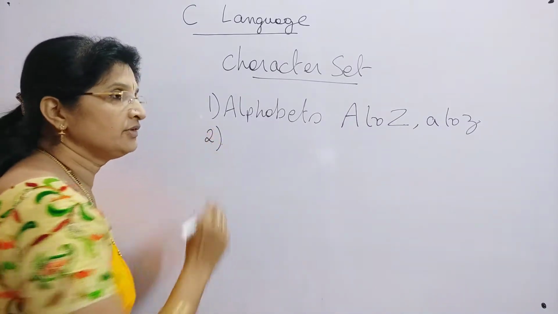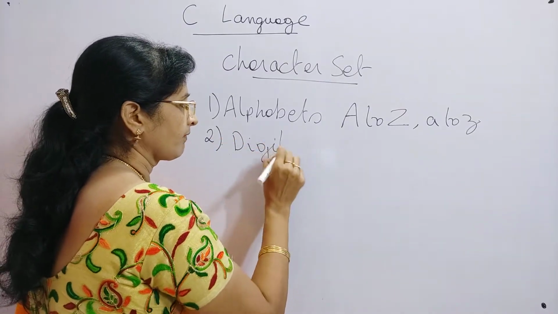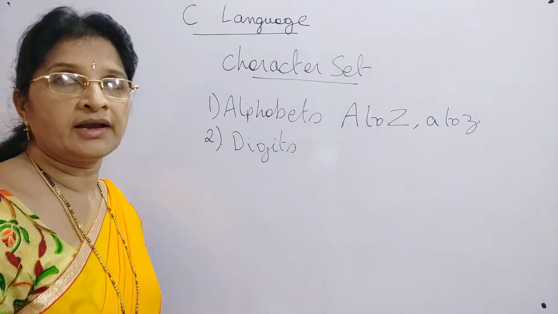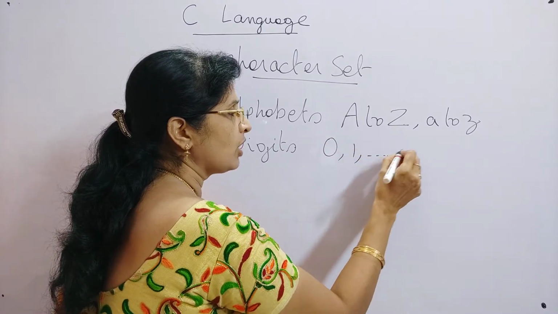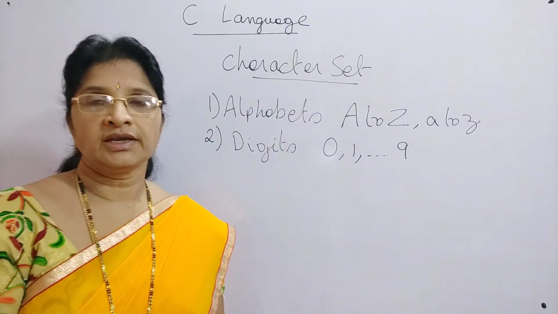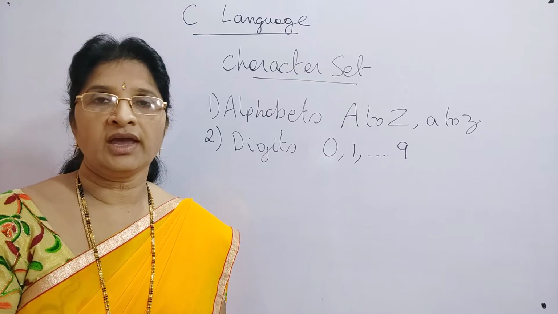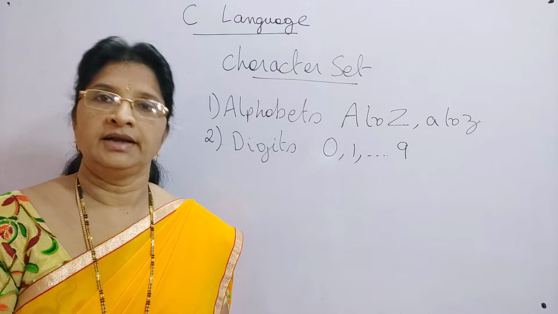The second one that we can use is digits. These digits are from 0, 1, 2, and so on up to 9. Totally, how many digits can we use? We can use 10 digits. All these 10 digits can be used for representing numbers.